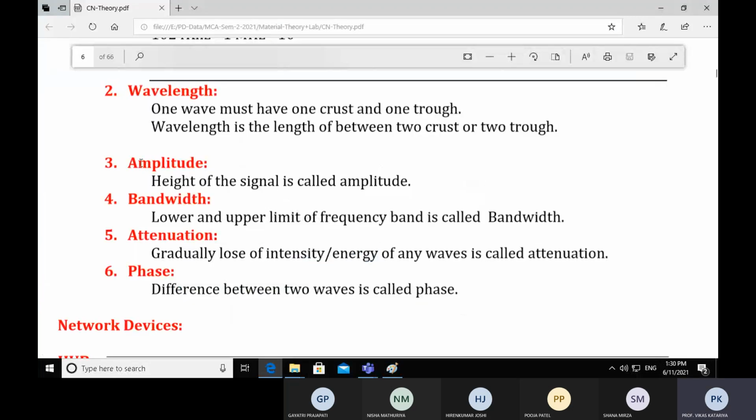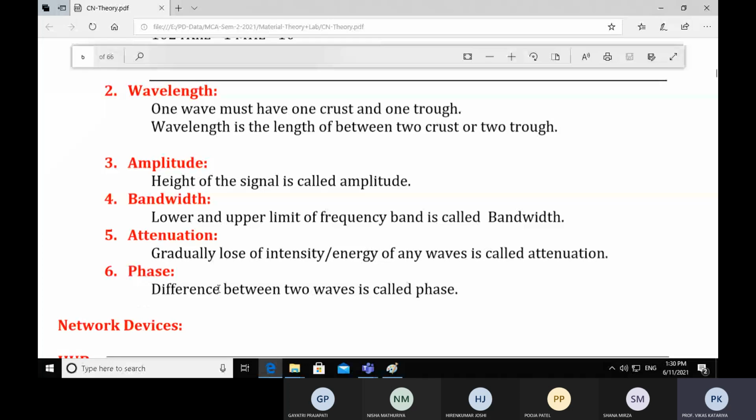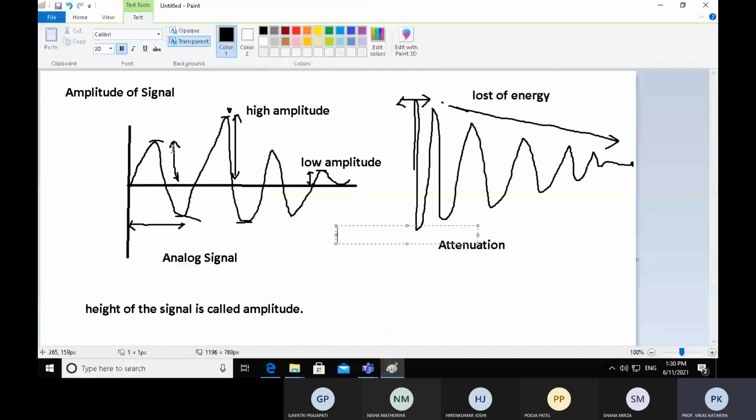Right? So amplitude is the height of the signal. Bandwidth is the lower and upper limit of a frequency band. Attenuation is the gradual loss of intensity or energy of any wave. Now the next characteristic of signal is phase. The difference between two waves is called phase. Let's understand by its diagram.